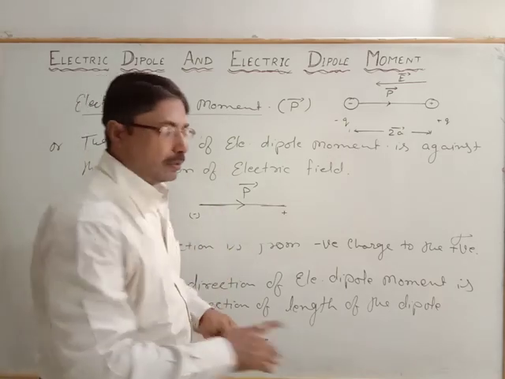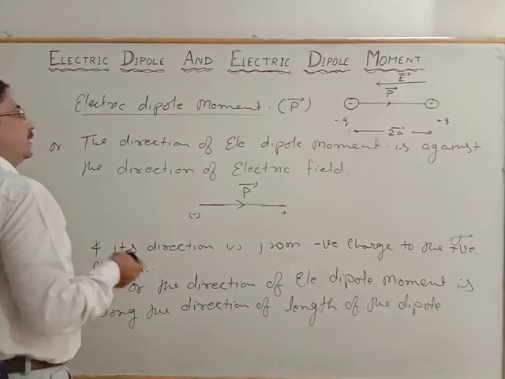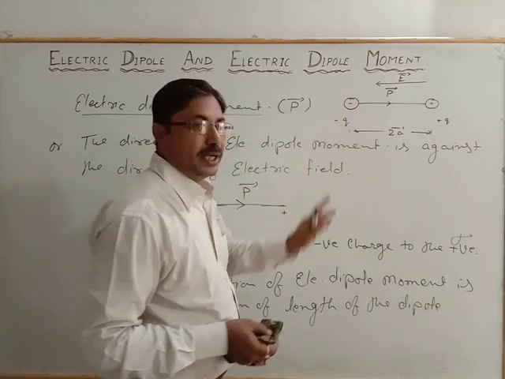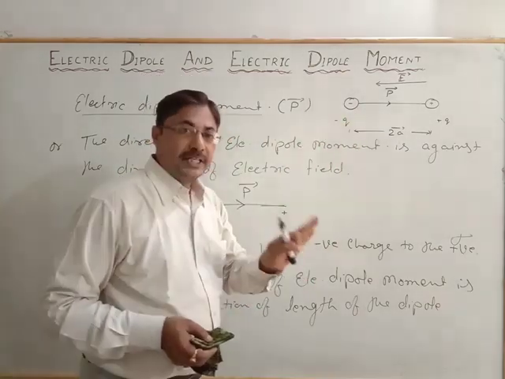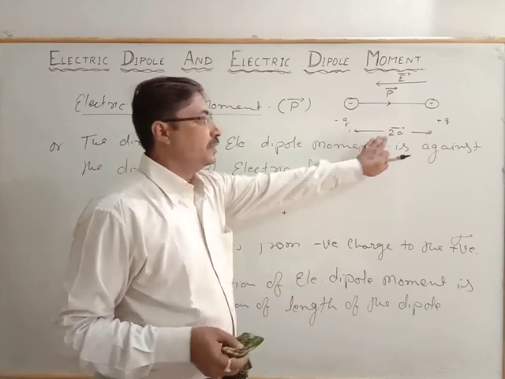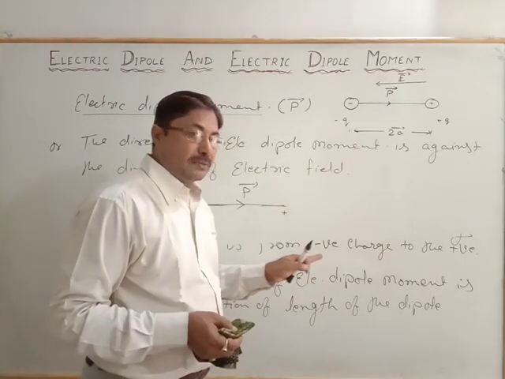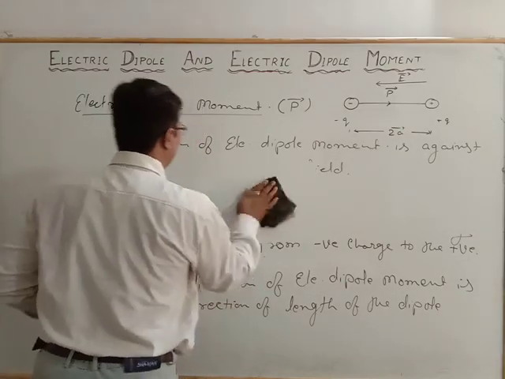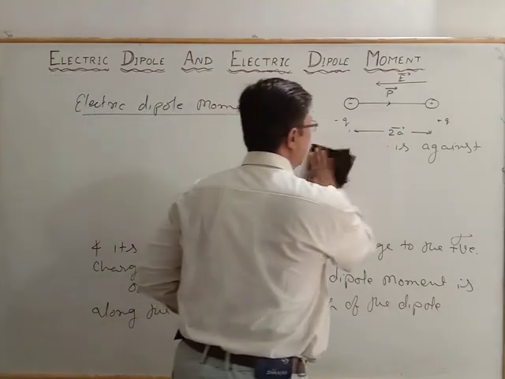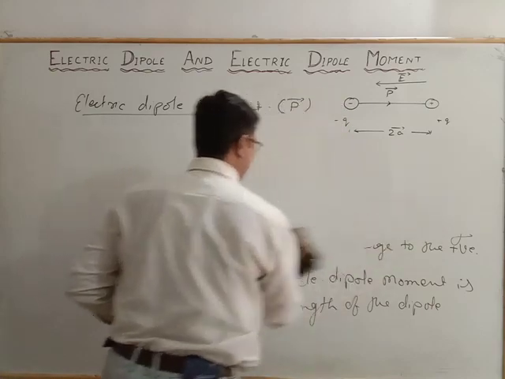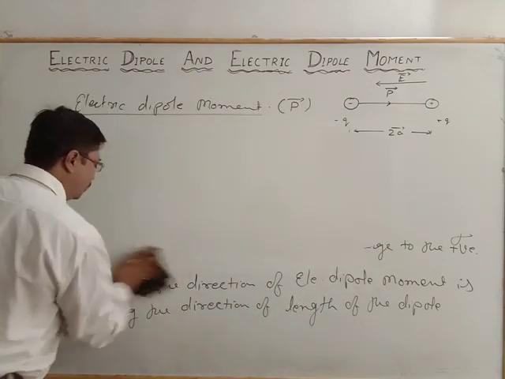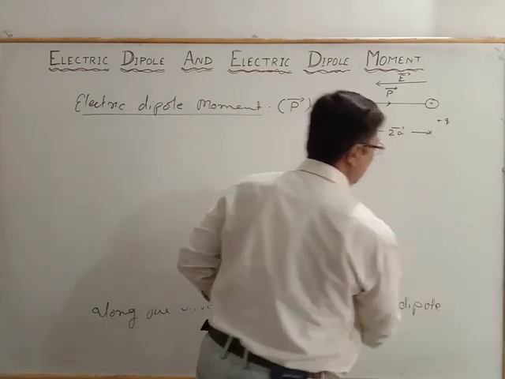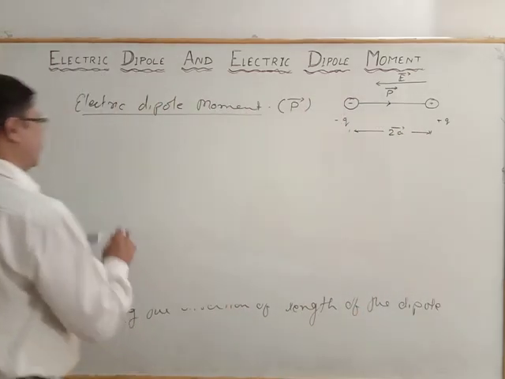So what we have learned is that the electric dipole moment is the product of the magnitude of either charge and the length of the dipole. It is a vector quantity and it has a direction. That direction is from negative to the positive, which is against the electric field direction. Now we have two more things to know, that is the unit and, in a simple way, the dimension.